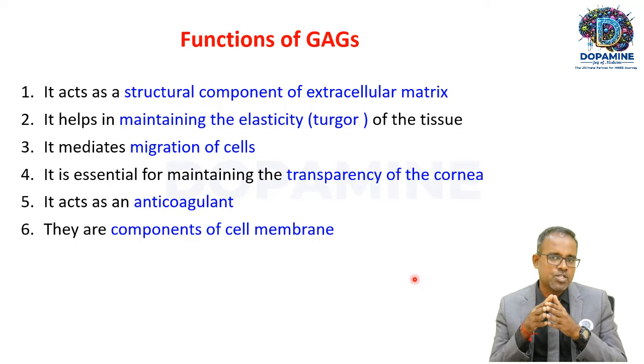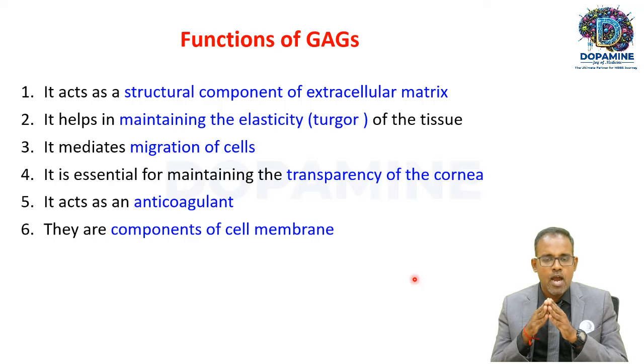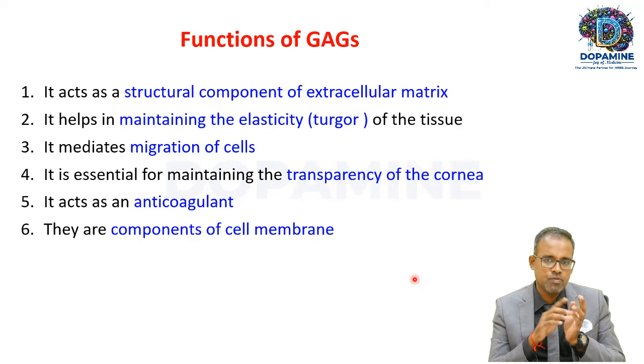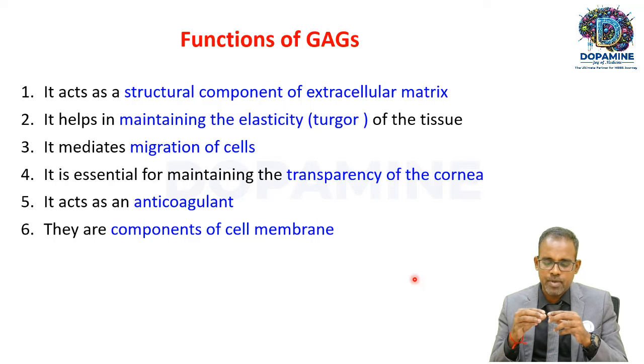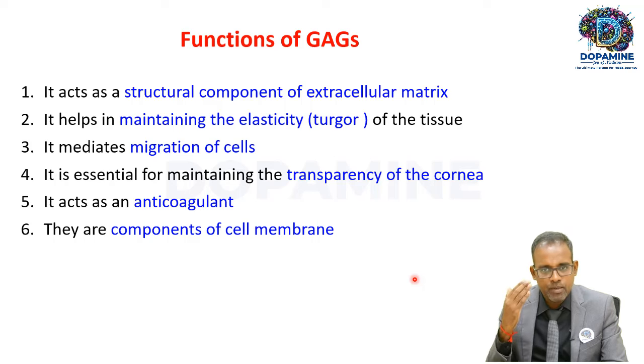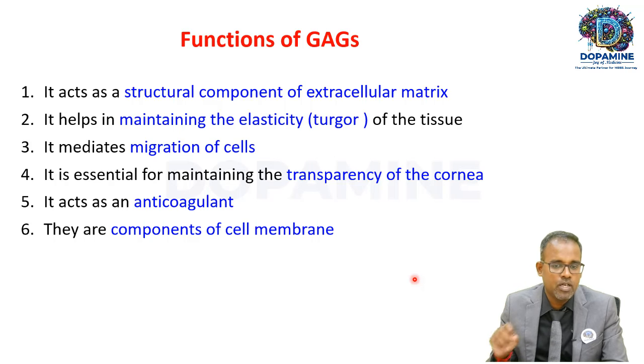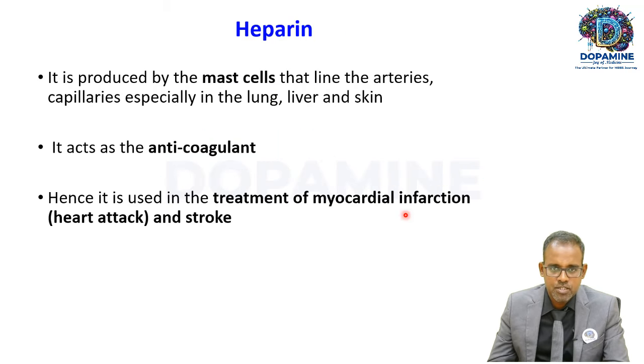Now we are going to see the functions of glycosaminoglycans. I told you earlier itself, it is a ground substance of extracellular matrix. Second, it helps in maintaining the elasticity of the tissue. It mediates cellular migration. It helps in maintaining the transparency of the cornea. It acts as an anticoagulant. They are the components of cell membrane. Heparin is produced by the mast cells that line the arteries, capillaries, especially in the lung, liver, and skin. It acts as an anticoagulant. That's why heparin is used in the treatment of myocardial infarction and stroke.